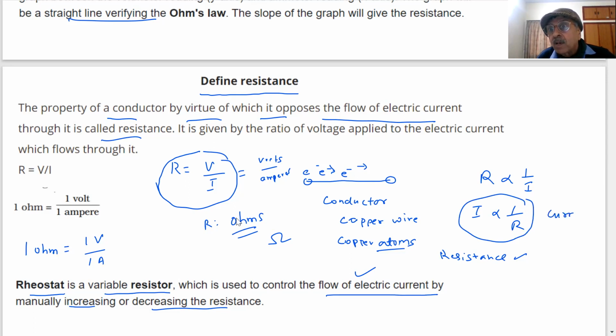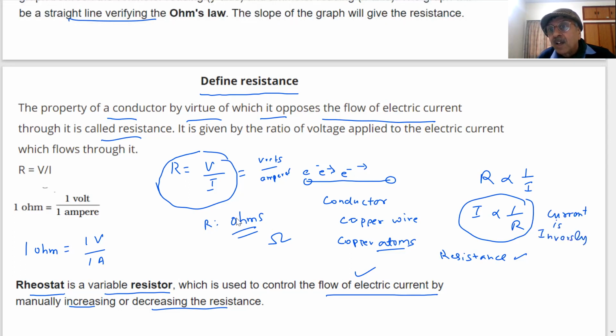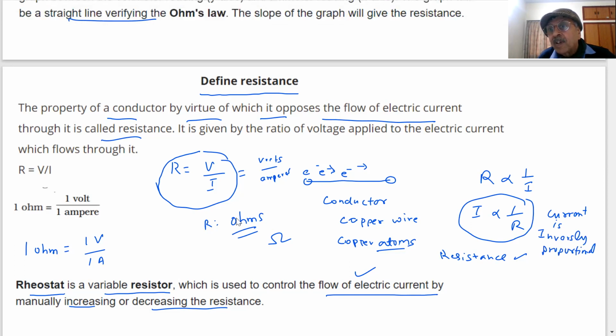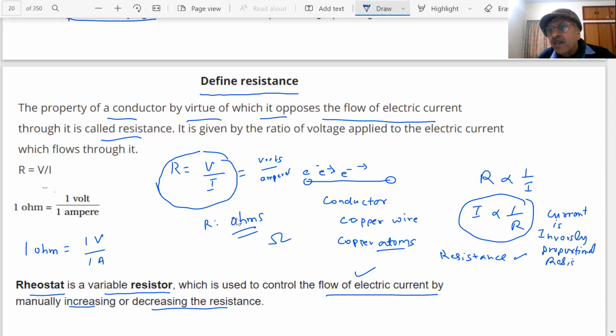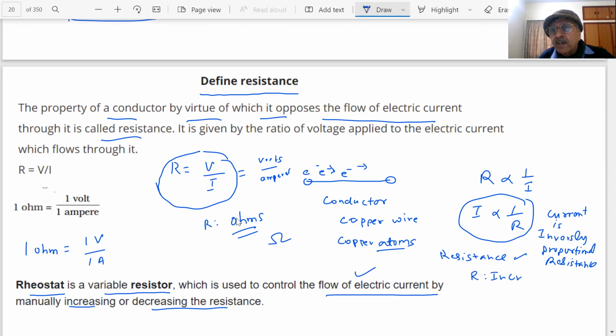Note down. Current is inversely proportional to resistance. What does it mean? Resistance increases, current decreases. R increases, what will happen to the current?